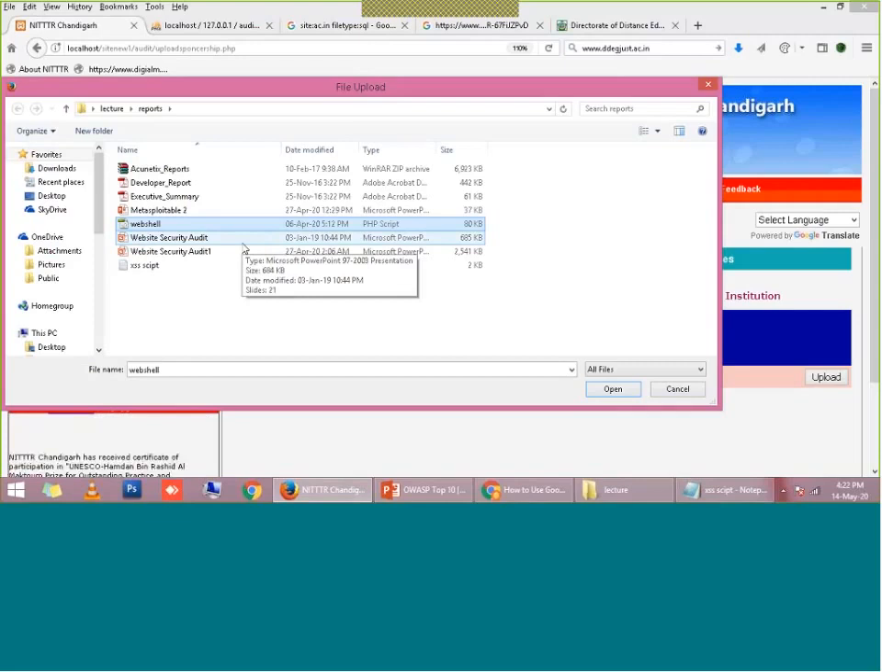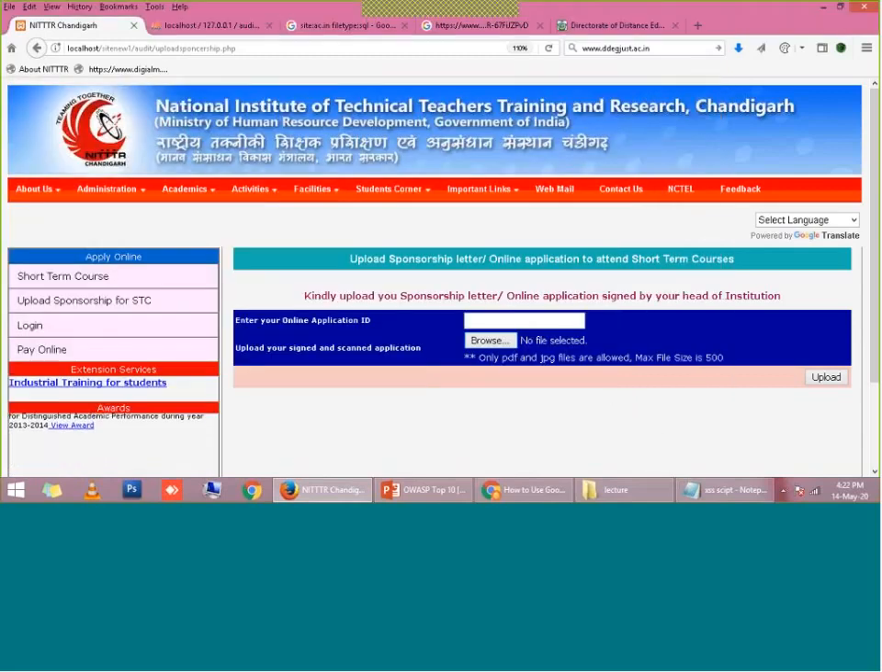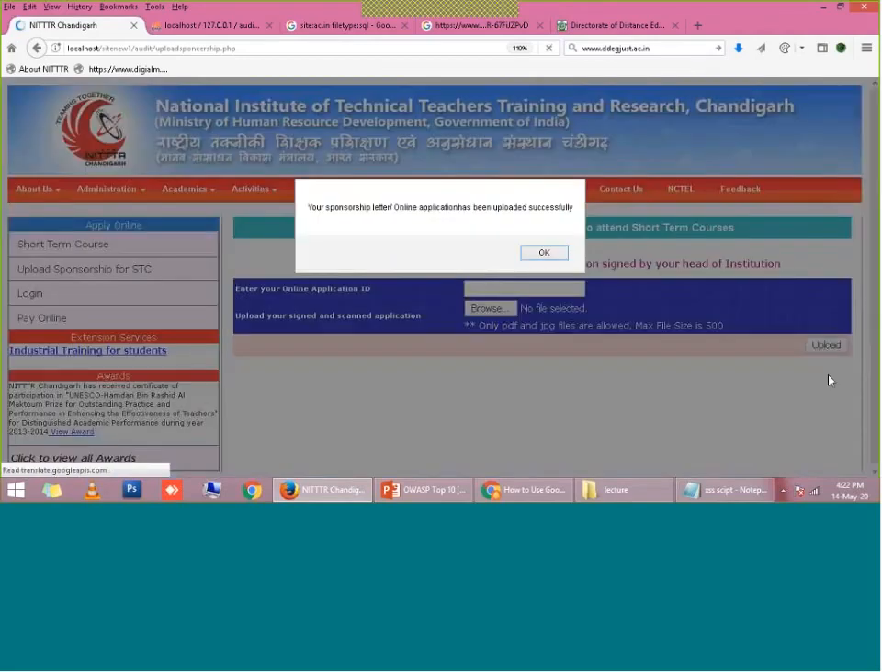I can delete or format any disk. I can delete any file. I can change anything. Whatever is available on the web server, I can do. But right now I am just demonstrating to you. You can see here, it is a PHP script. It is neither a PDF file nor a JPG file. But what will happen if I upload it here? It is showing that your sponsorship letter has been uploaded successfully.